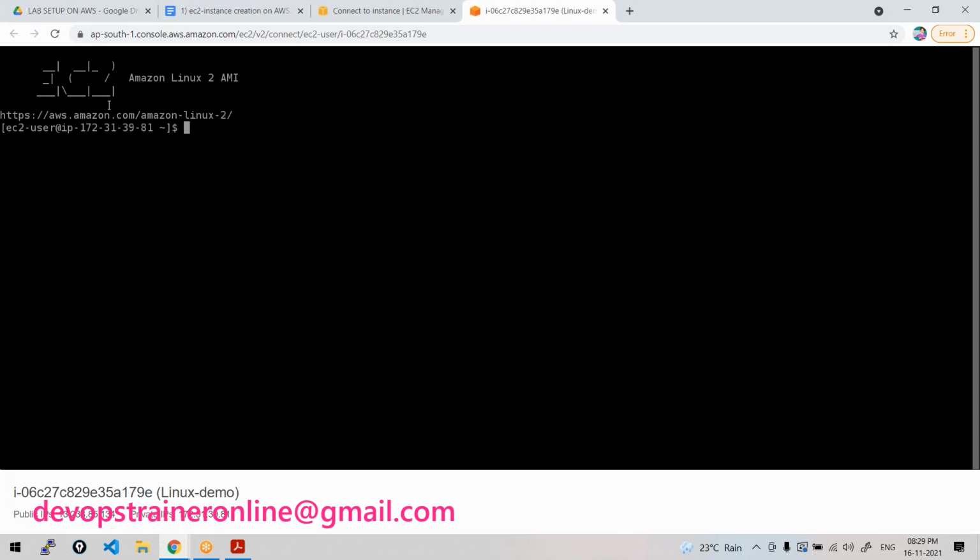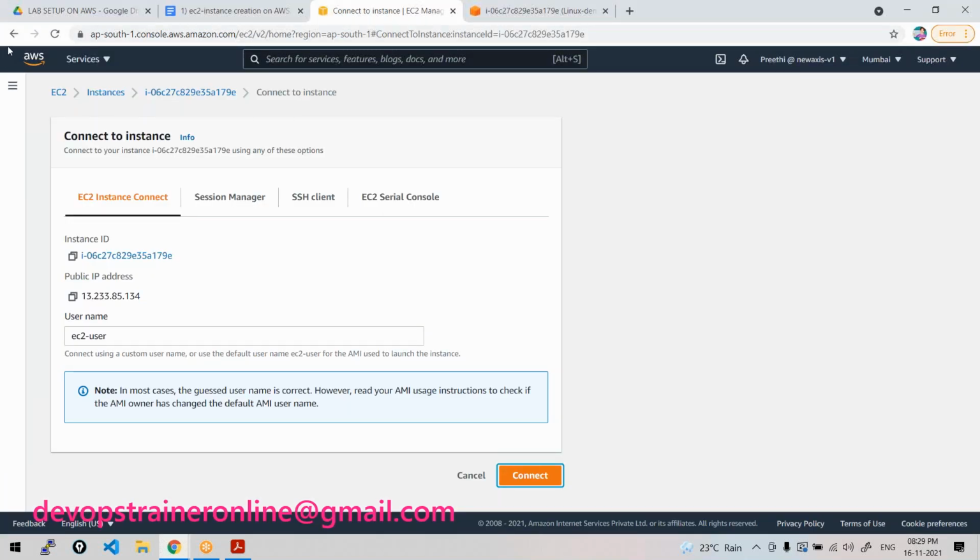See here. You are connected as EC2 user. What is this? EC2 user is the default user on this system. Like we have some users on Windows, like a regular user, admin user and all. So EC2 user is a normal user. It will show you which user you have logged in as, and the IP address of your instance.